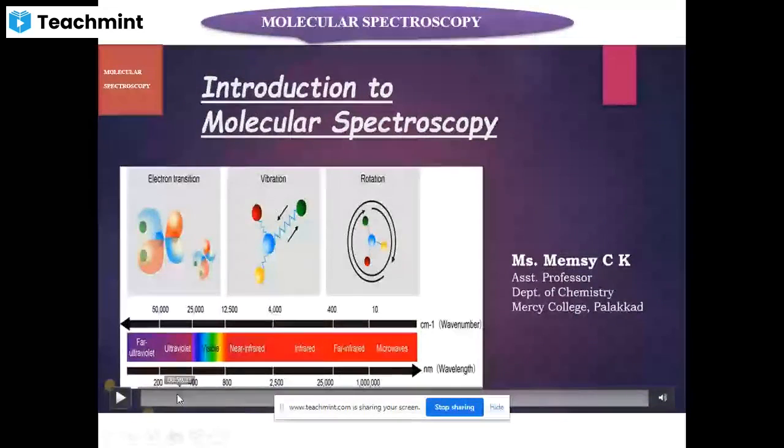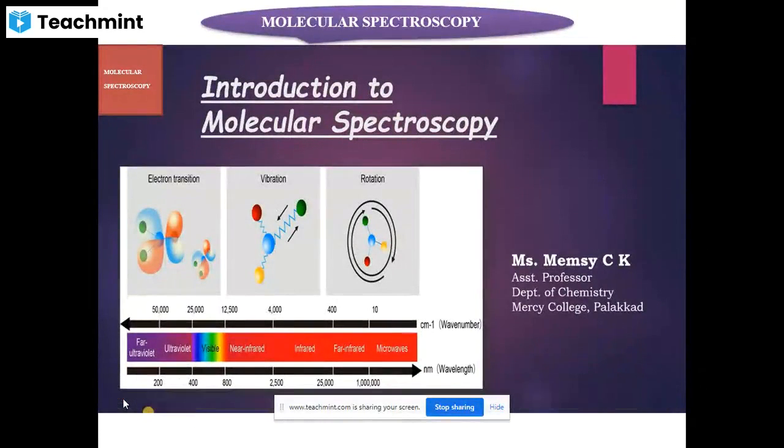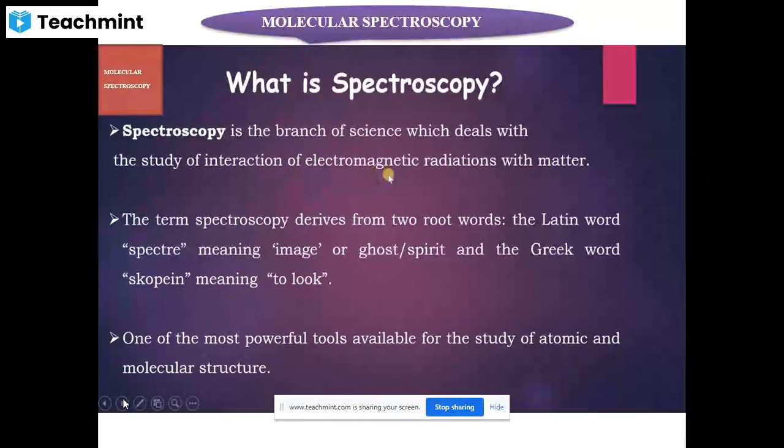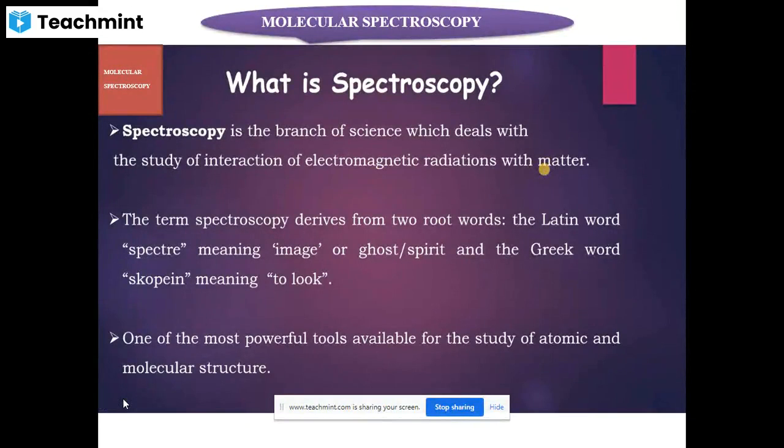What is a spectroscopy in general? Dear students, in this video presentation, I will be giving a general introduction about molecular spectroscopy. So what is spectroscopy? It is the branch of science which deals with the study of interaction of different types of electromagnetic radiations with matter. Matter means it can be molecules, atoms, or ions.